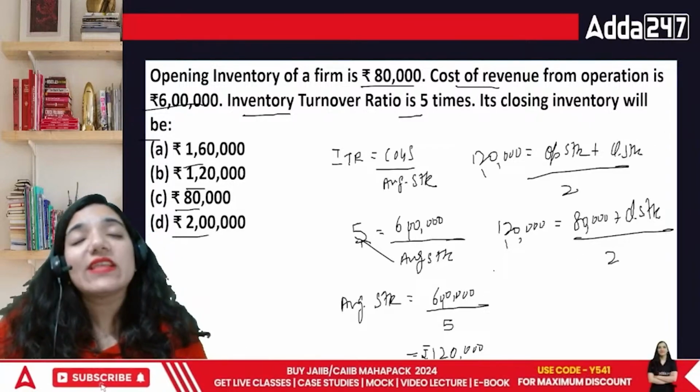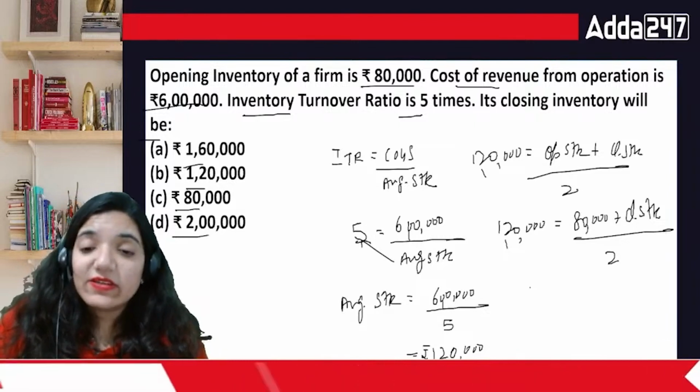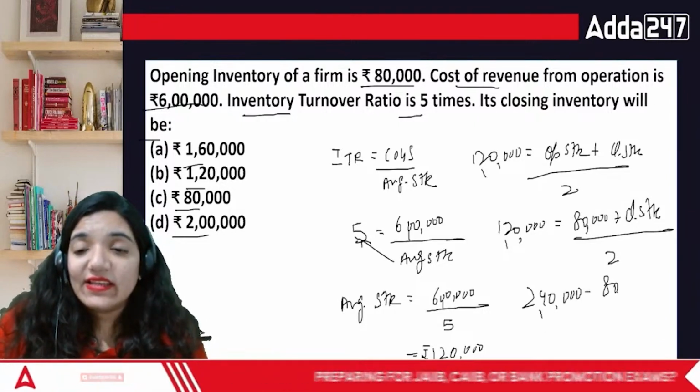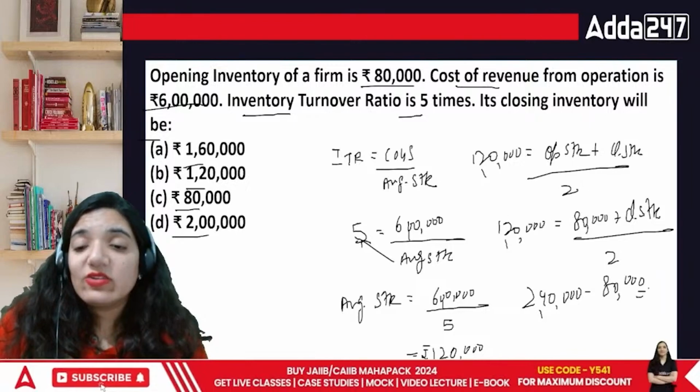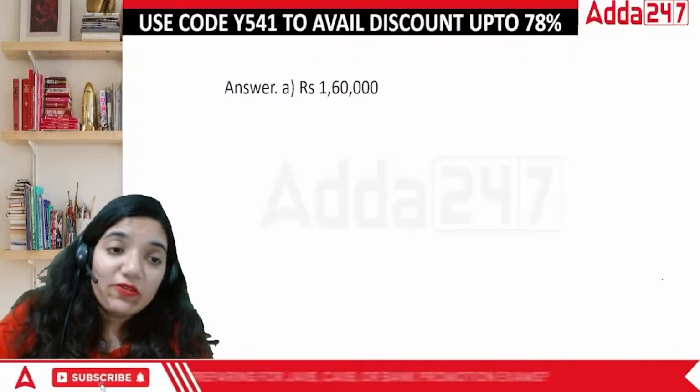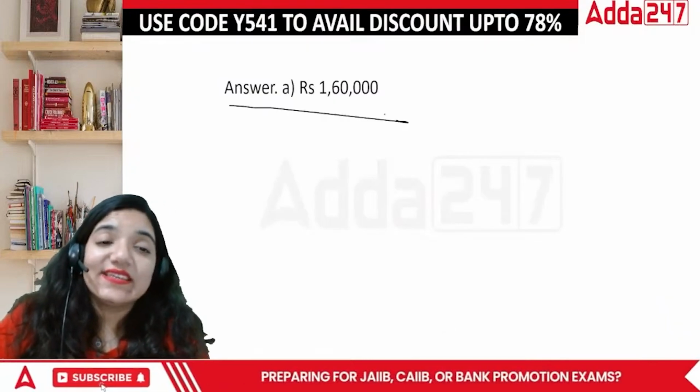Now from here, we will calculate the exact answer. This will turn out to be 2,40,000 minus 80,000 is equal to closing stock. So the closing stock comes out to be the amount of 1,60,000.